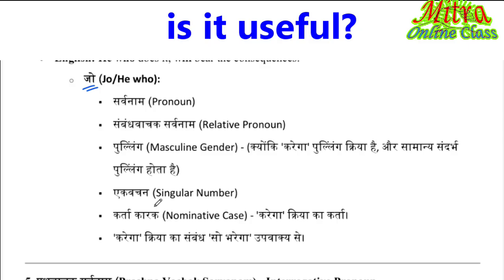Then the same vachan, ek vachan, karta, karak, kriya ka kartavya. It's not necessary to go further. You stop at this, sambandh.